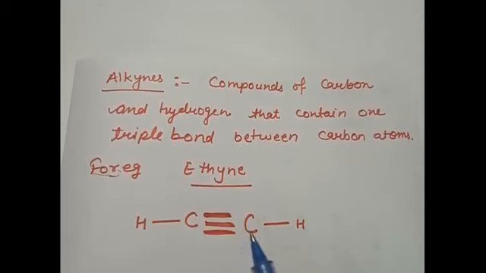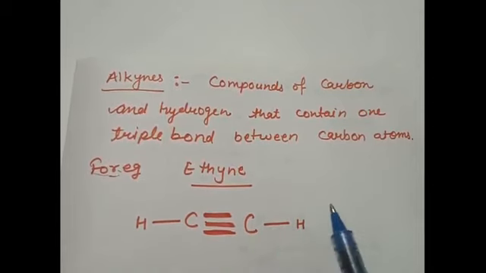Now as you know that carbon is having a valency of 4, 3 it has shared with the 3 valence electrons of other carbon atom. Now the one which is left is fulfilled by the hydrogen. So this way it is forming a stable molecule.